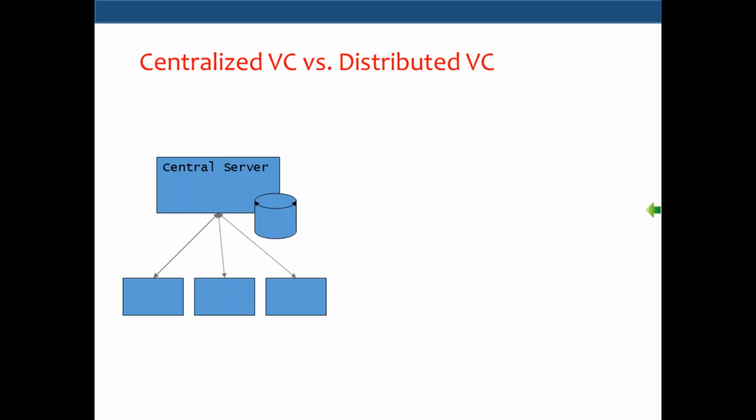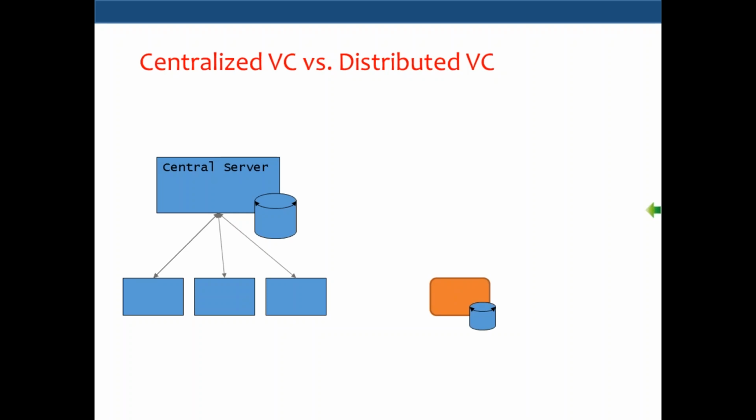That is how they have designed. All right. And they have got some disadvantages. As I said, all your clients should be always connected to the centralized server to check the differences, and then for finding any versions information, etc. So that becomes a limitation with centralized version control system.